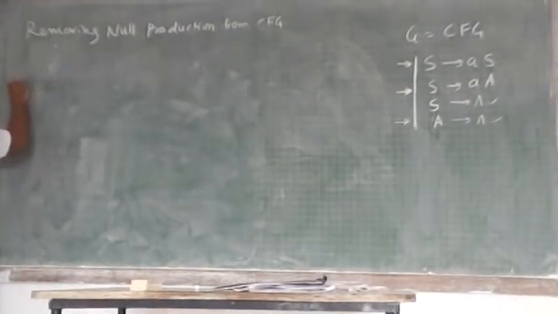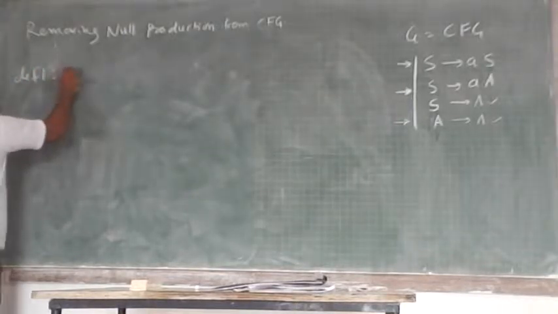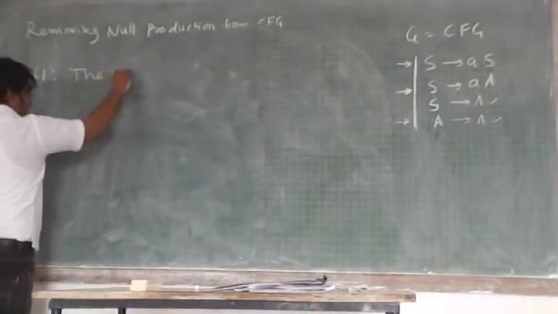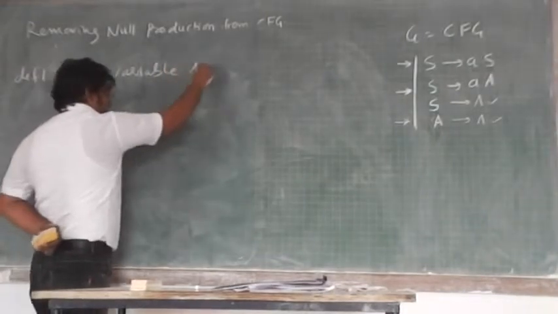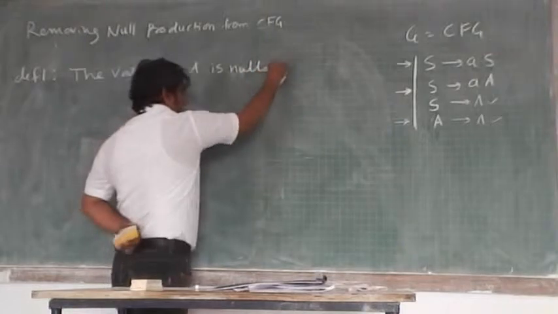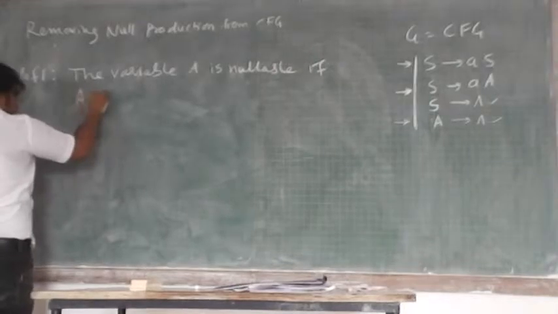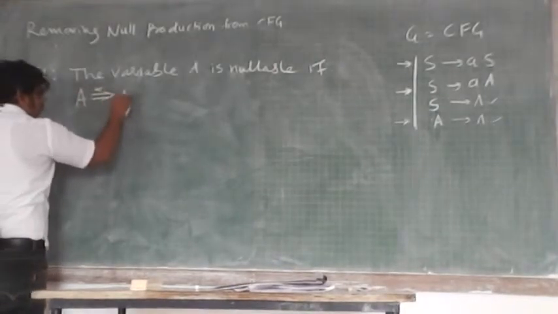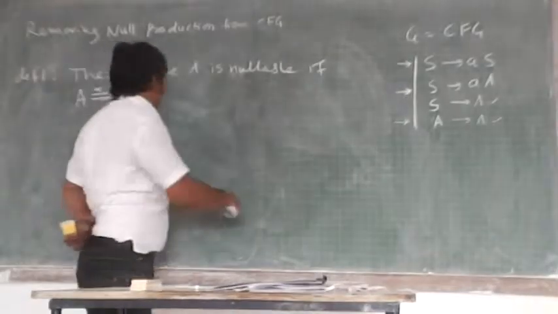First of all, we see the definition. Definition 1. The variable A is nullable if the variable derives null. Please note down this definition. Here we are defining the term nullable.